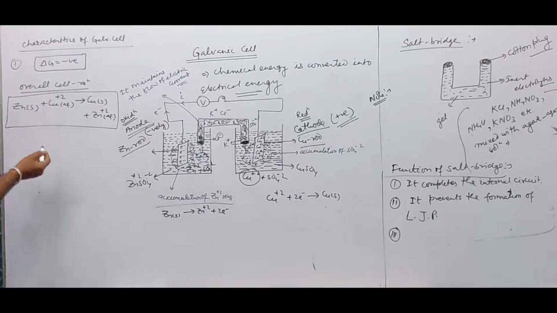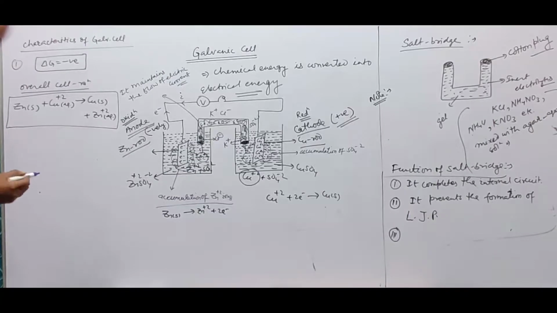Alright. These are a few characteristics of the galvanic cell. The important point is the cell reaction is spontaneous, del G is negative. We will discuss del G in thermodynamics of electrochemistry.